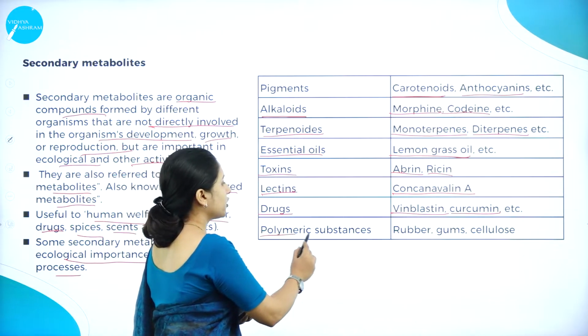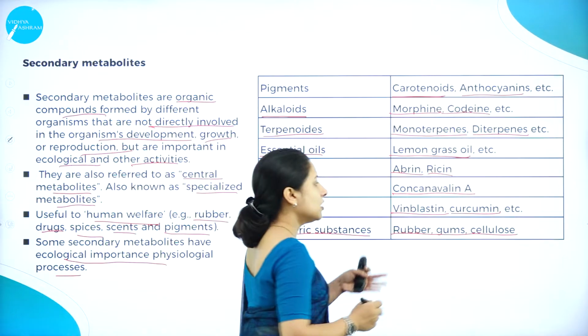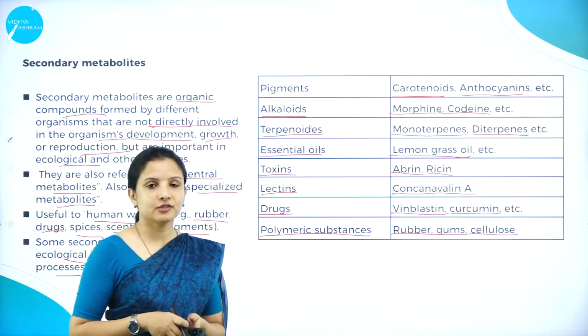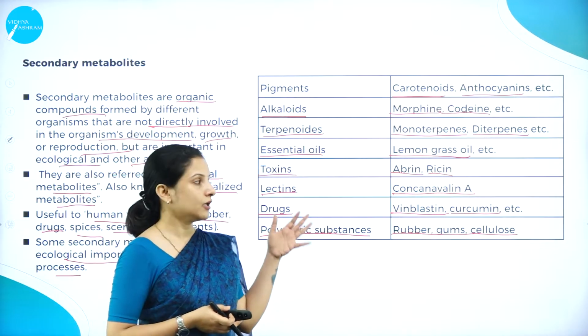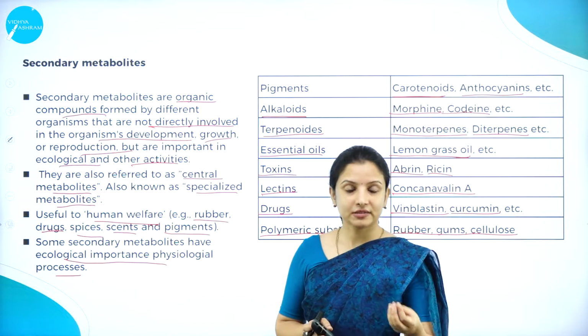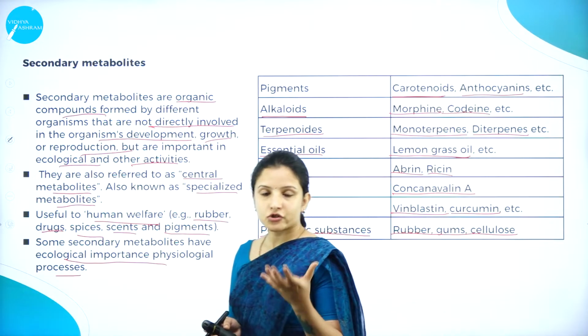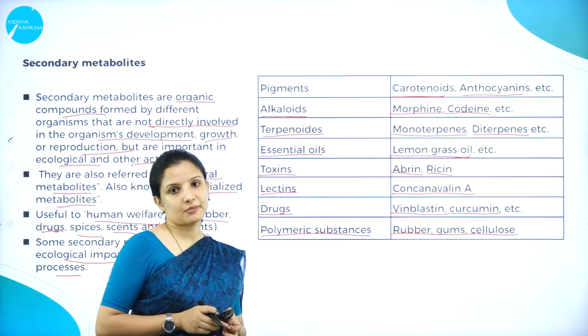Then various polymeric substances such as rubber, gums, cellulose, all these, rubber, that is latex and all that, are used for manufacturing various industrial products and all that. So it is very, very useful. Be it the cover of the cars, the seat covers, and the shoes, everywhere these polymeric substances are being used.